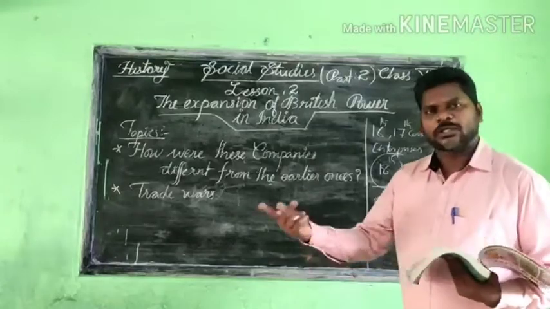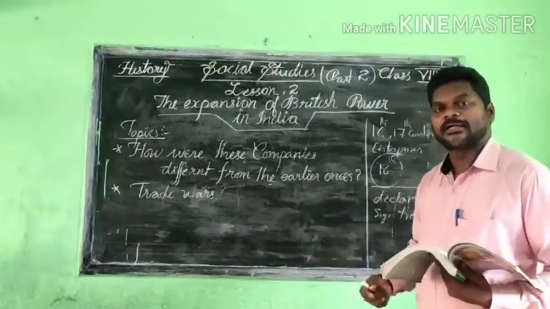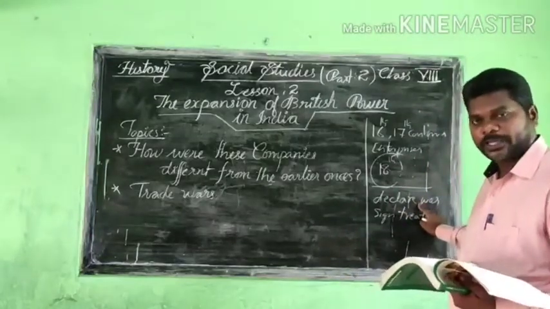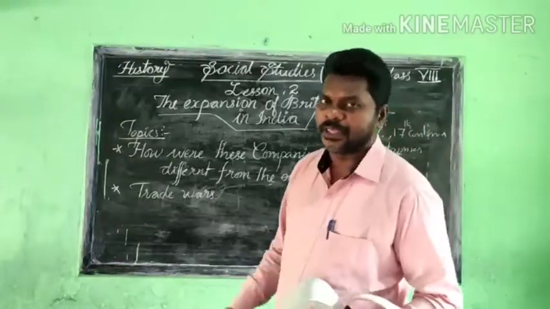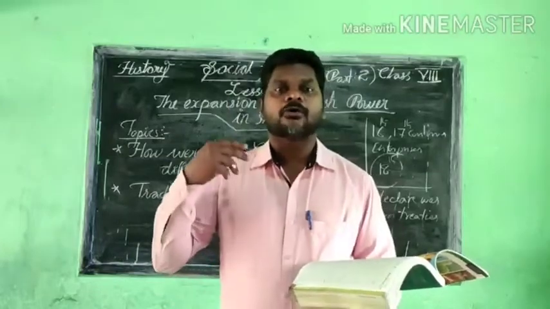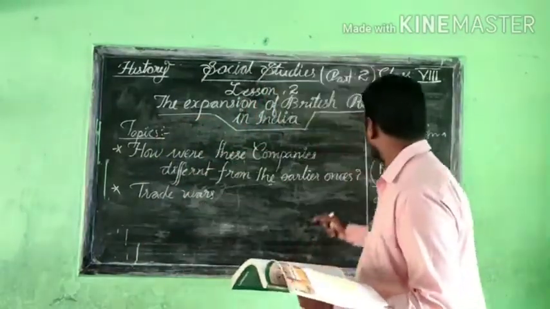For that purpose, these European companies in India had rivalry in between, and they wanted to fight each other and declared war on each other. For trade purposes only, the resources they were getting from India, they wanted to export to their own nations, and for that purpose they had wars, because they were not just enterprises anymore.